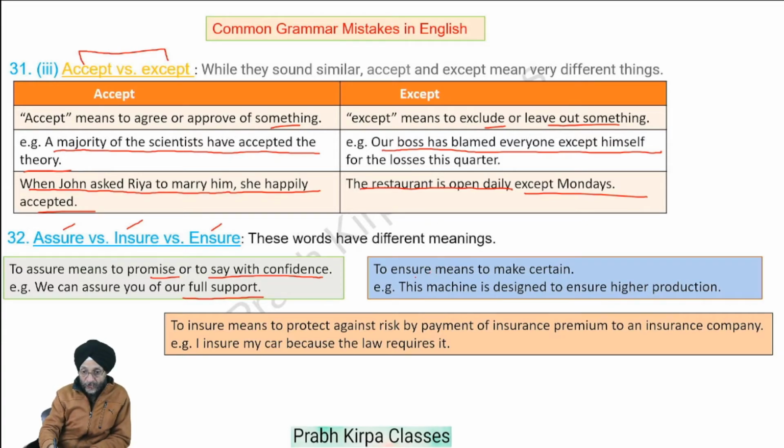To ensure means to make certain. This machine is designed to ensure higher production. Next, insure means to protect against risk by payment of an insurance premium to an insurance company. I insure my car because the law requires it.